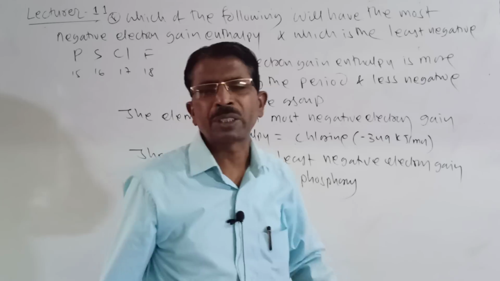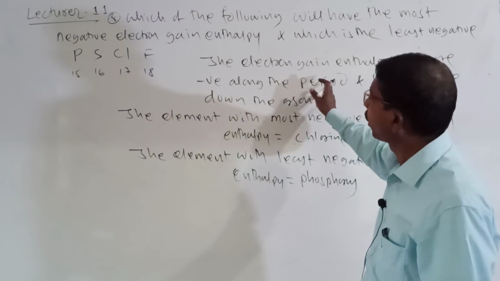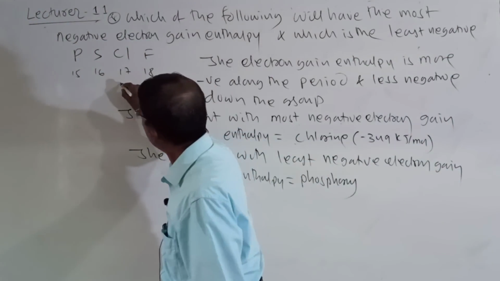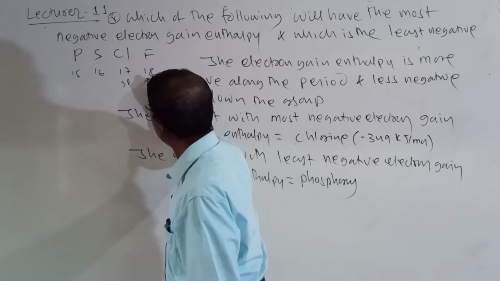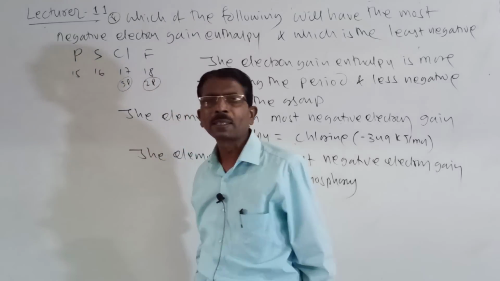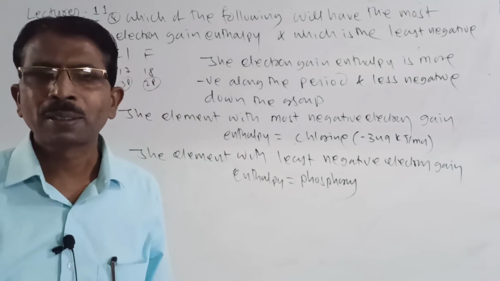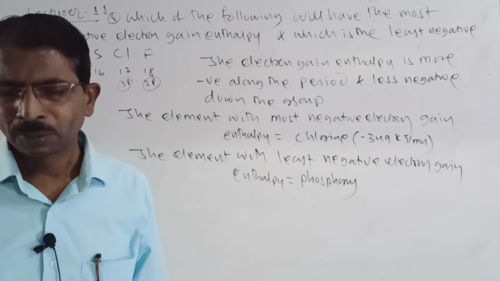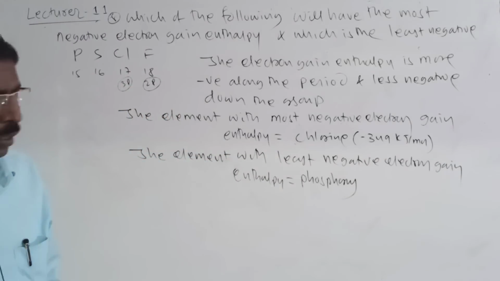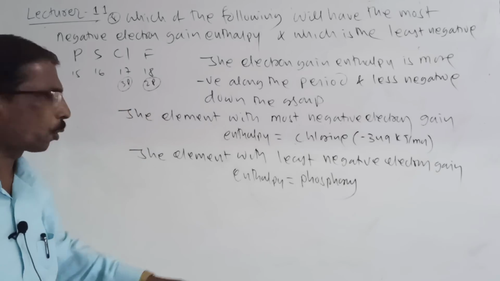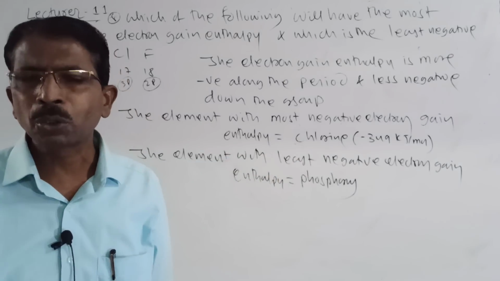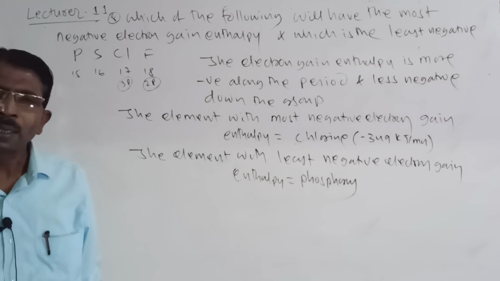So you must know it, students, because here it is 3p and here it is 2p, so 2p and 3p differences are there. In 2p, inter-electron repulsion takes place, and in chlorine the size is larger. Therefore fluorine is minus 328 and chlorine is minus 349 kilojoules per mole. So this is the difference here.